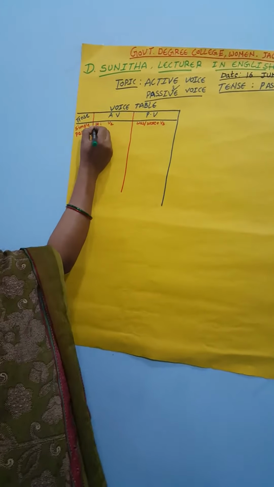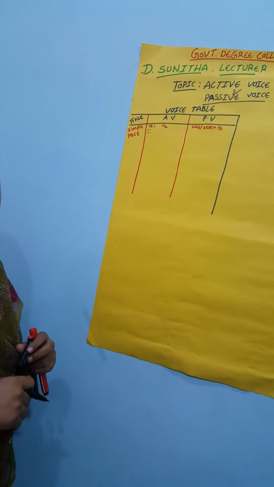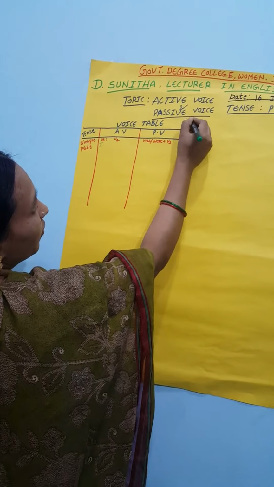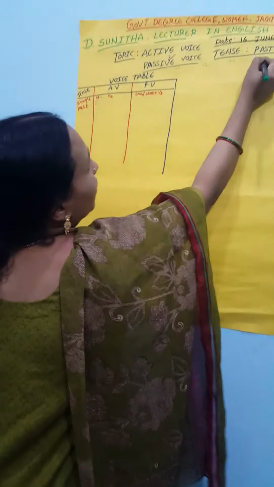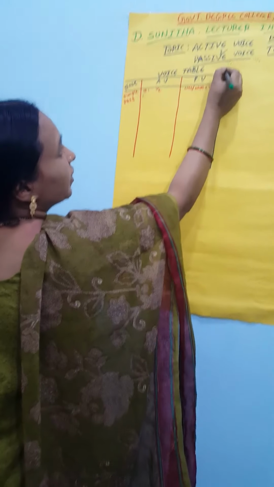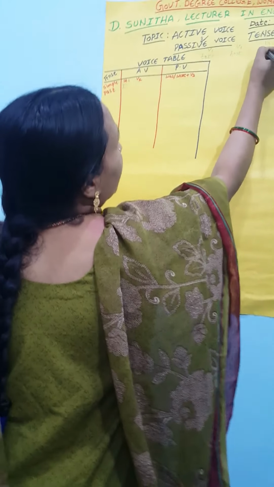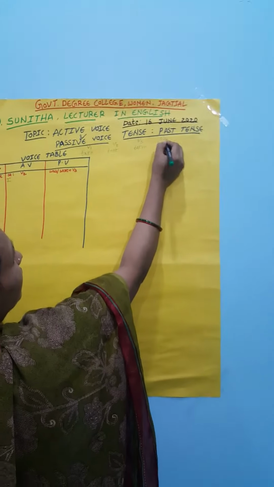See here, first of all, the subject is I. We take the verb structure here: V1, V2, V3, V4. We take the verb take, took, taken, taking.